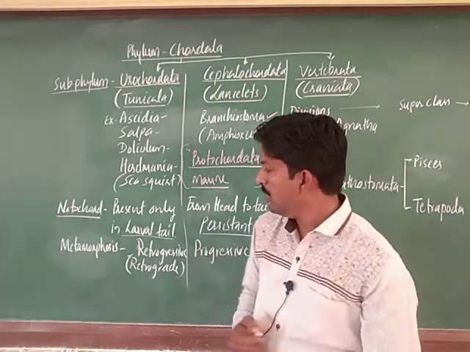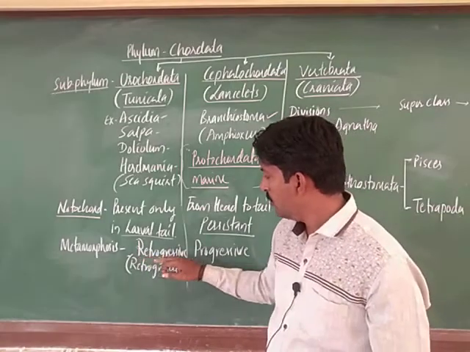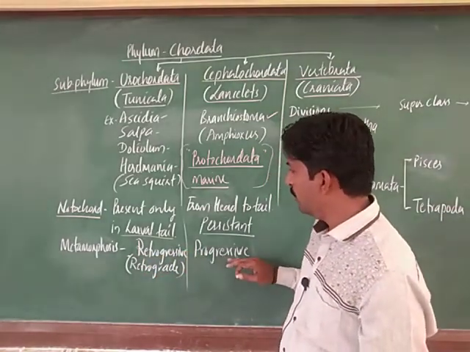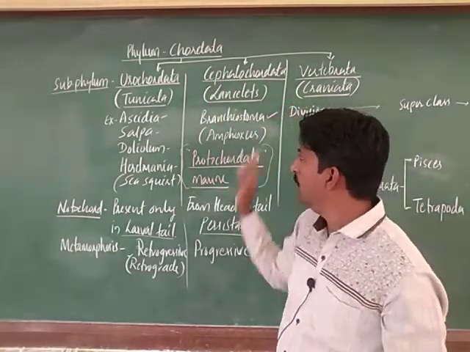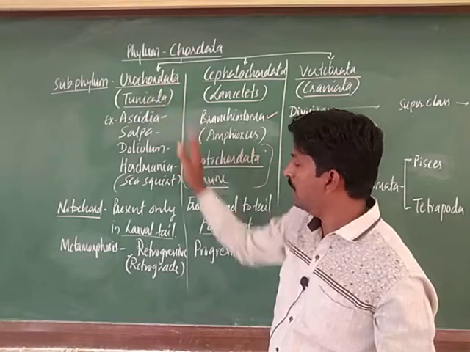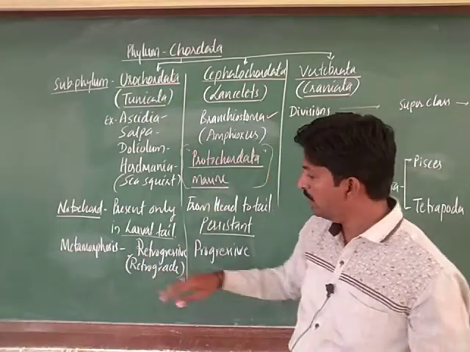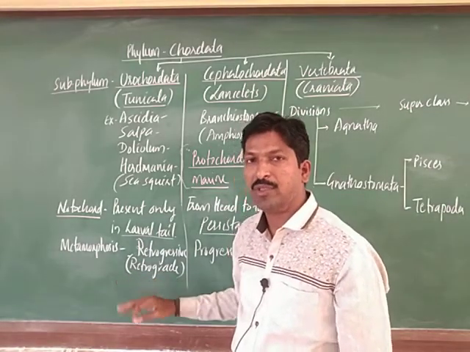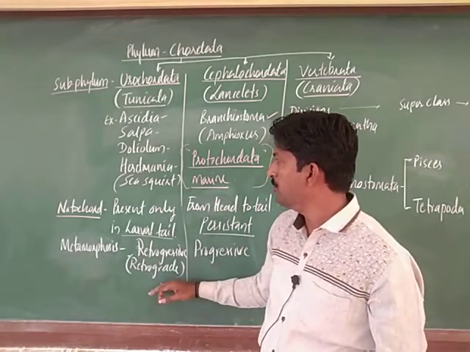So, here metamorphosis is said to be retrogressive or retrograde. A progressive type of metamorphosis is observed in cephalochordates, but in urochordata it is retrogressive. Retrogressive means the organism may already be advanced, and then it becomes primitive. So during that, some changes which we observe.